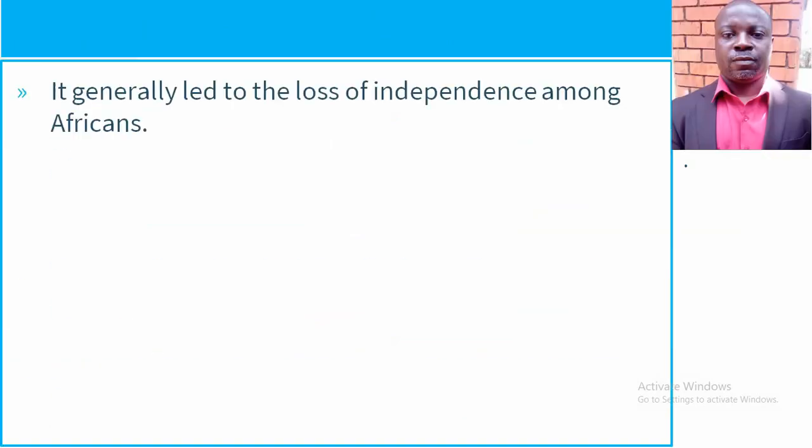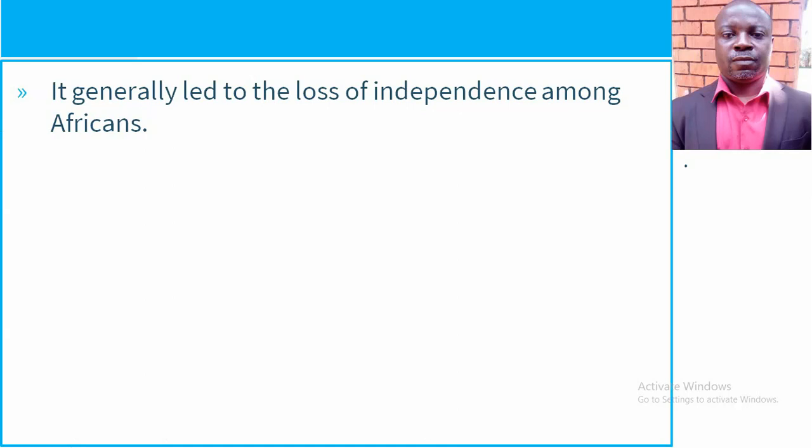Yes, there is this one here, that it generally led to loss of independence among Africans. I've used it, but I'm telling you, when answering your exams, avoid the pronouns. Instead of saying it, you put there what is supposed to be put there. Okay. The type of the direct rule generally led to loss of independence among Africans. That is true. The people of East Africa, the people of Africa, of course, were taken over. Remember, this is direct ruling, meaning that those that have been in power, automatically power goes and it is taken up by the Germans.